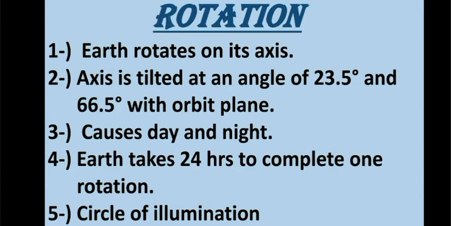Now what is the orbital plane? The area that is formed by the orbit is known as the orbital plane. Orbit is the imaginary line on which the Earth revolves around the Sun.